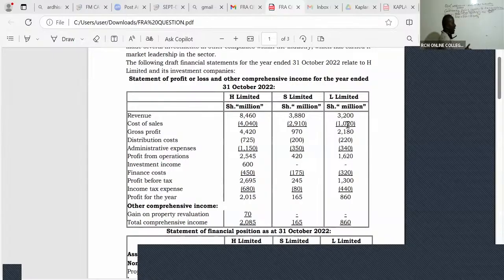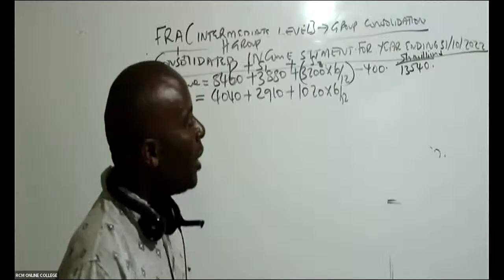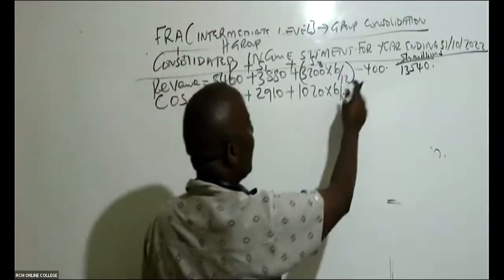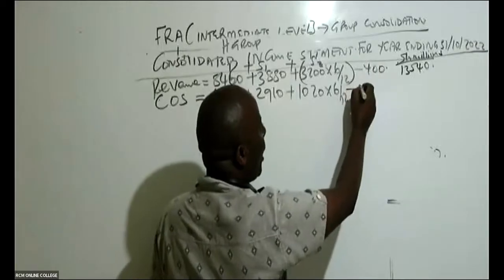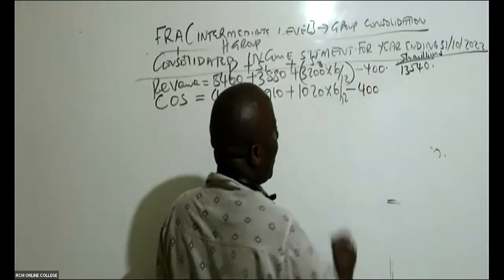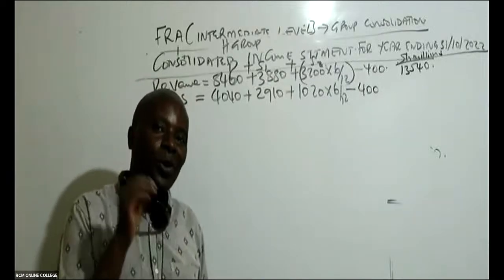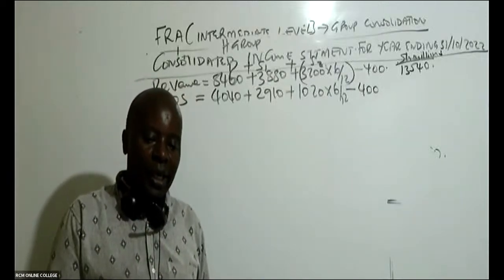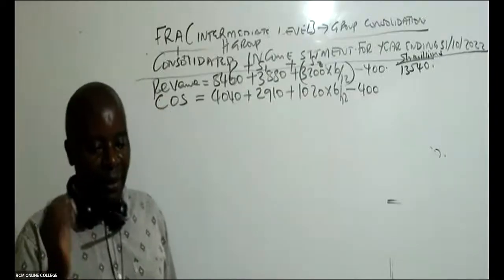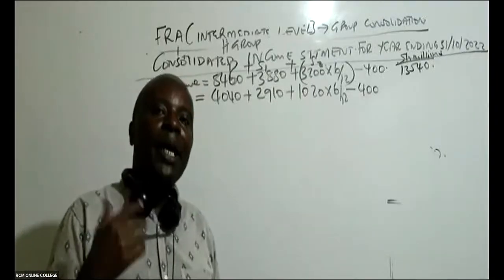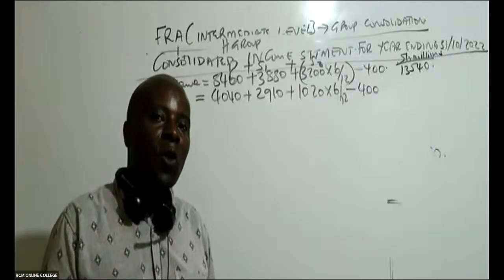And then the first thing that I do, ladies and gentlemen, when I'm doing my consolidated cost of sales, I must come and subtract, just like I subtracted here, any internal sale. Any internal sale must be subtracted. Remember, in cost of sales, how do we get cost of sales?